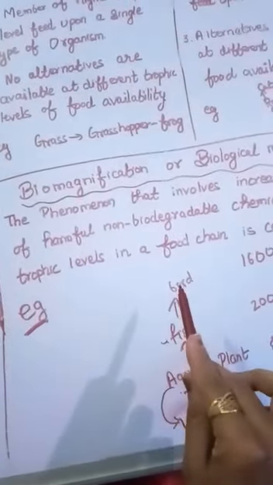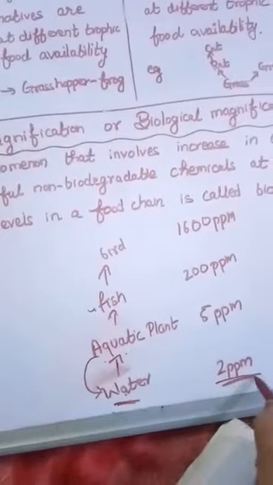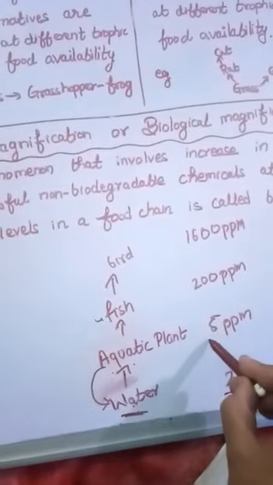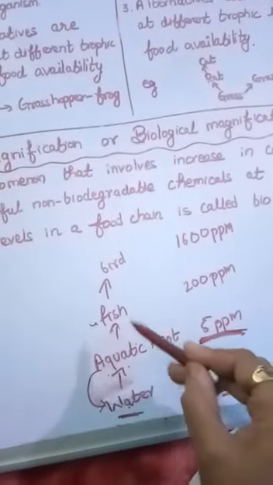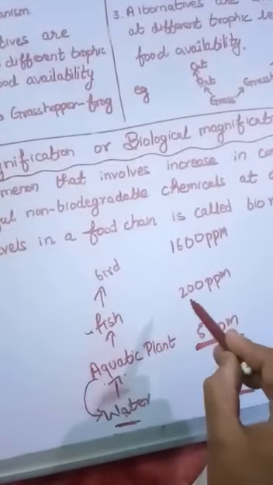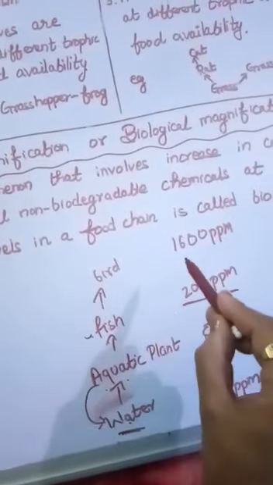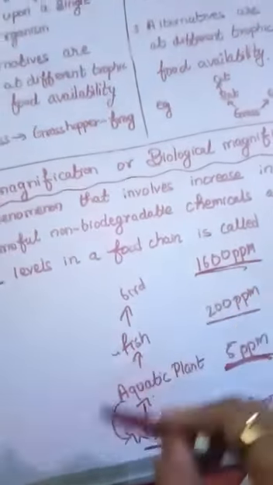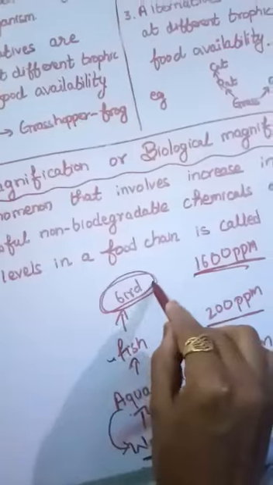But if any chemical enters the food chain, then what happens? Suppose the water has a 2 ppm concentration of harmful chemical. Then the aquatic plants absorb their nutrition and they get up to 5 ppm concentration of harmful chemical. Then further, aquatic plants are eaten by the fish, so the concentration increases up to 200 ppm, and further when the fishes are eaten by the birds, the concentration increases up to 1600 ppm. That means in a food chain the organism which is present at the higher level gets the maximum concentration.